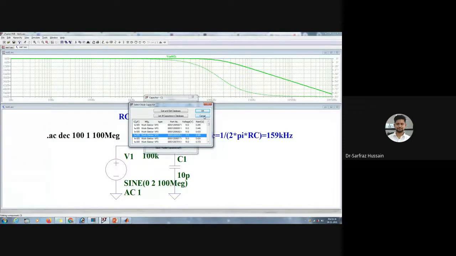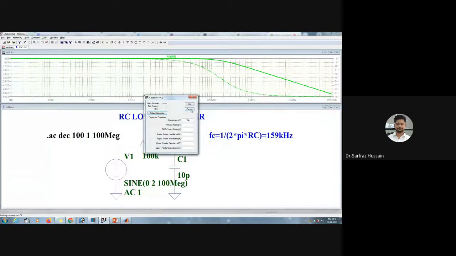So when we choose this particular other capacitor from the manufacturers, there is still an option, and we can choose from the manufacturer, or we can use a particular model of the capacitor, or we can just put some values over here. So we can put some voltage rating, current rating, and equivalent series resistance or series capacitance or parallel capacitance. So these things also we can put in this one.